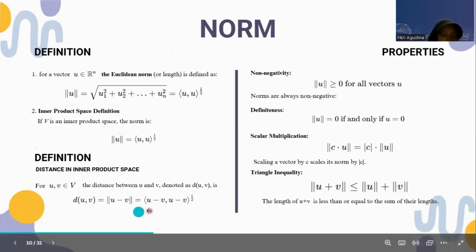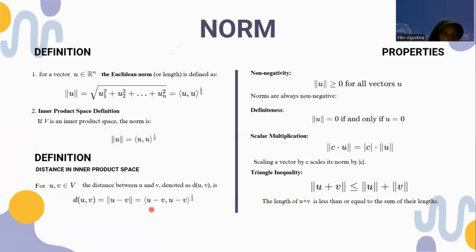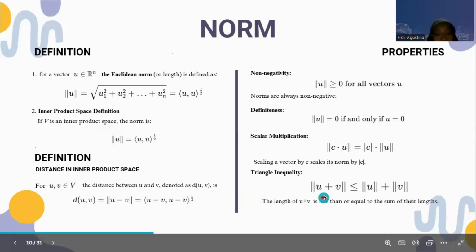The notation of u minus v refers to the norm of the difference between vectors u and v, and the formula can be written as the square root of the inner product of u minus v with itself.